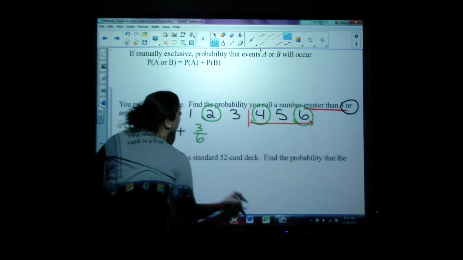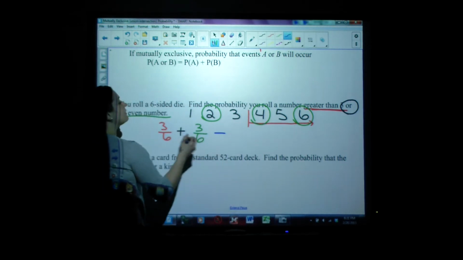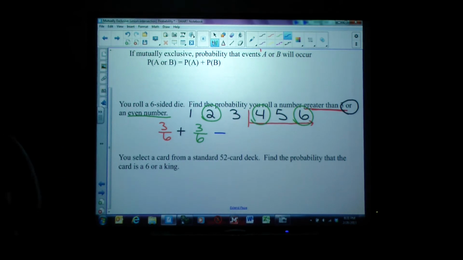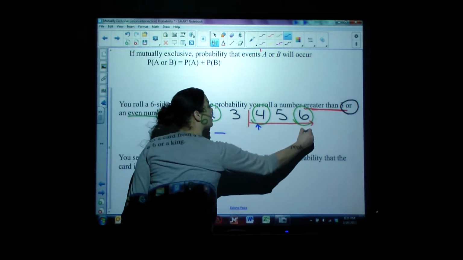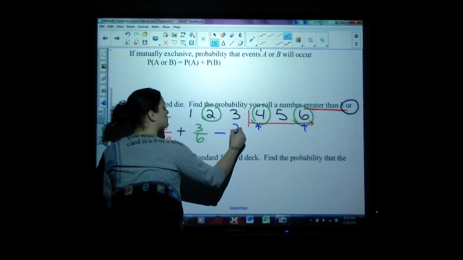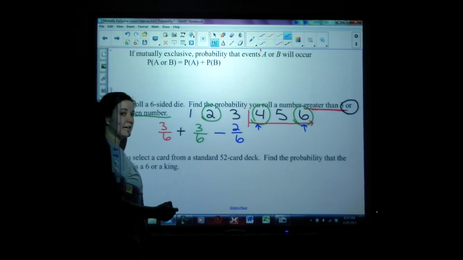Now, we are not done because we have to subtract the overlap. These events do occur at the same time, meaning there is an overlap, there is an intersection. Well, how many numbers were both greater than 3 and even? We should find that there are 2 of them. So we have to subtract this 2 out of 6.